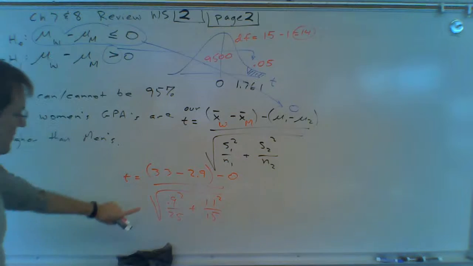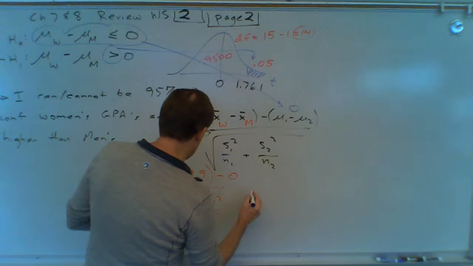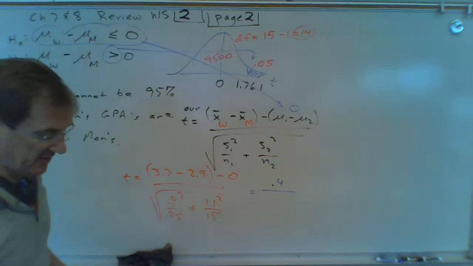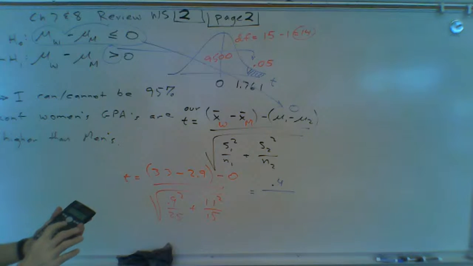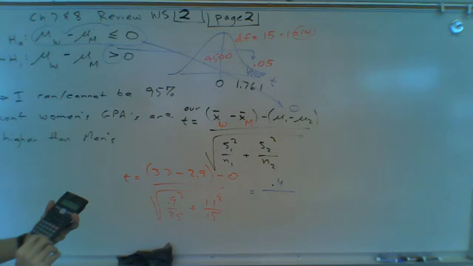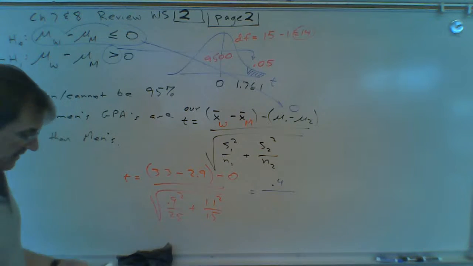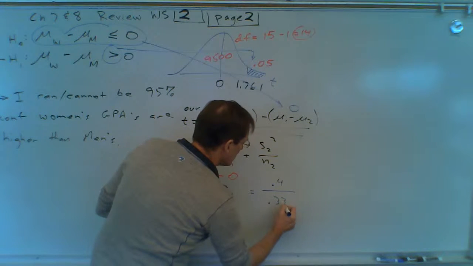I think what I'll do is the denominator first. The numerator I can do in my head. It looks like it's going to be 0.4. The denominator, let me calculate that. So I'm going to go 0.9 squared. You have to practice this until you're good at it. 0.9 squared divided by 25 plus 1.1 squared divided by 15. Push equals, and then take the square root of that number, and I'll put it in memory. It is 0.336. So that whole denominator turns out to be 0.336.